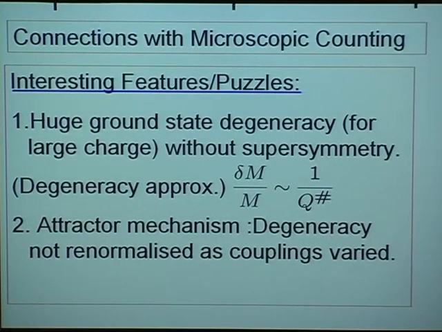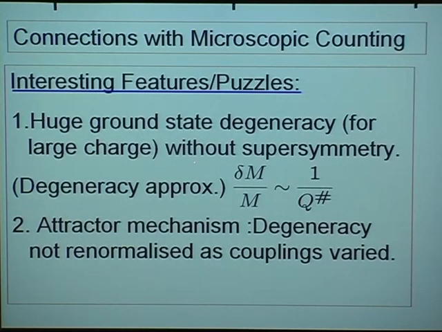In fact, if one thinks about these extremal, non-supersymmetric black holes from a microscopic point of view, they are really quite intriguing. There is a huge ground state degeneracy which grows exponentially with the charge in this case.